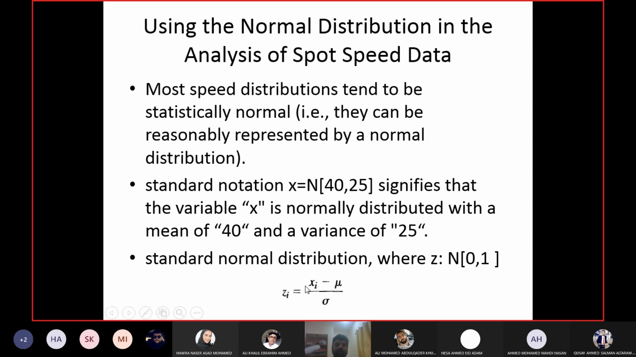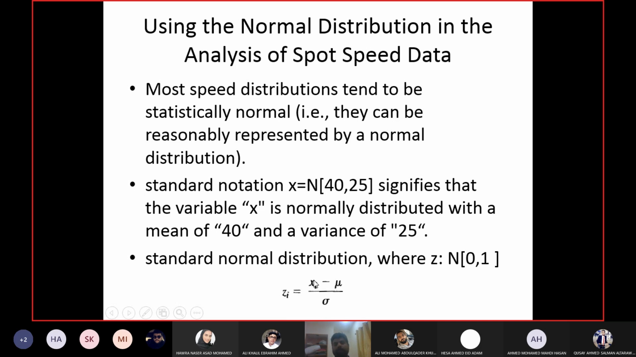Here, x is the value you want to convert, mu is the mean of x, and sigma is the standard deviation of x. So z equals x minus mu upon sigma. If I want to convert x into z, I put it into this equation, where mu is the mean of x and sigma is the standard deviation of x.